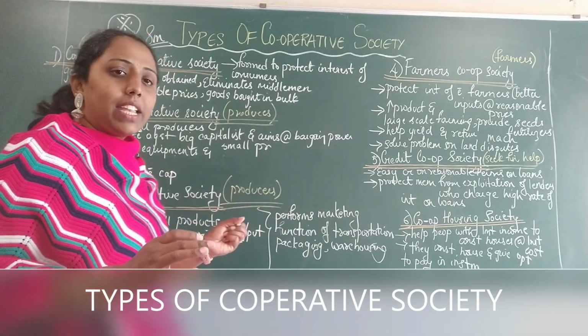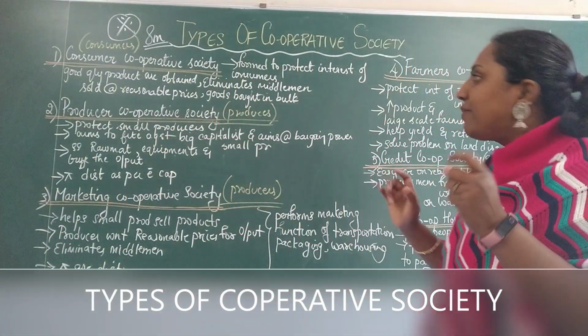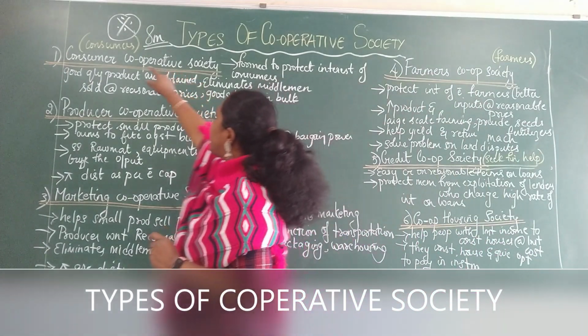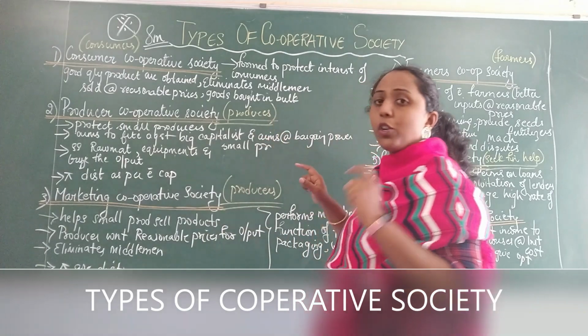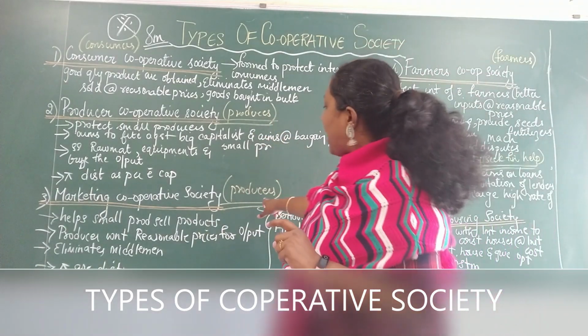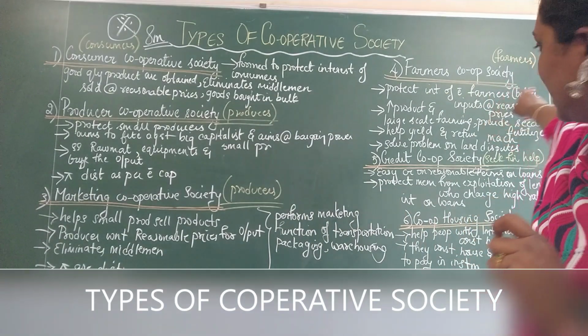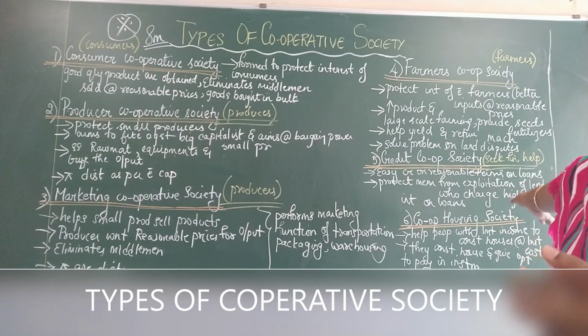Now the first one is the consumer cooperative society. If you look properly, I have written in brackets consumer, producer, producer again, farmers, people who seek financial help, and people who want to build houses.